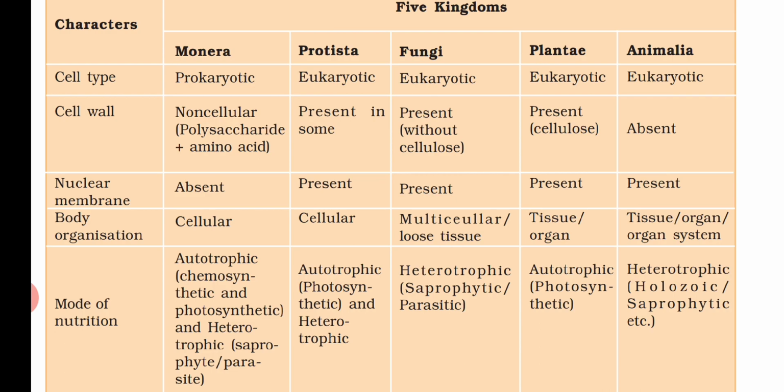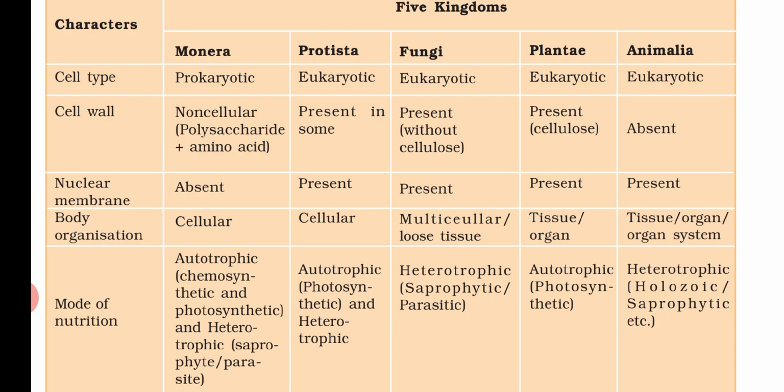If we talk about the cell wall, in Monera it is non-cellulosic, made up of polysaccharide and amino acid. In Protista, some protists contain a cell wall, some do not. In fungi, it is present without cellulose. In Plantae, it is made up of cellulose, and in Animalia, the cell wall is totally absent.